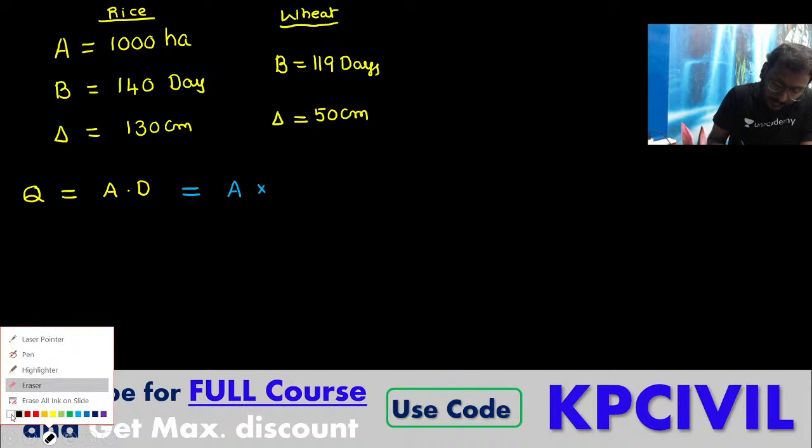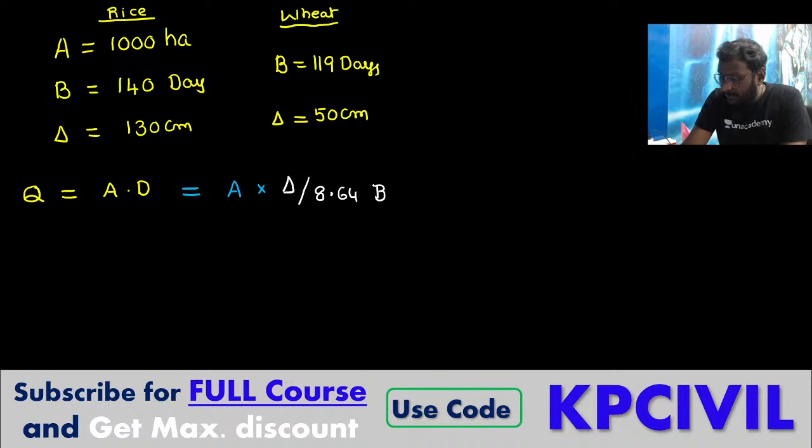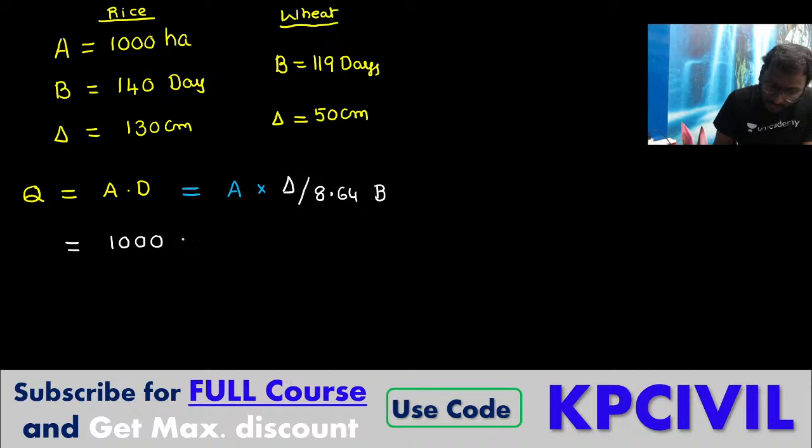Duty is delta by 8.64 B. So what we can write down: area 1000 hectares, delta 1.3 meters, 8.64 into 140.